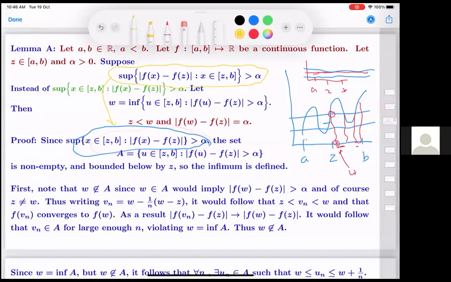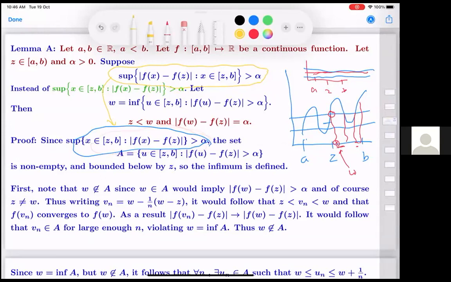Then f(v_n) will converge to f(w). As a result, f(v_n) minus f(z) will converge to f(w) minus f(z). And therefore, for large enough n's, f(v_n) minus f(z) will also be bigger than epsilon. And that will be a point below here, where the distance will also be above epsilon.